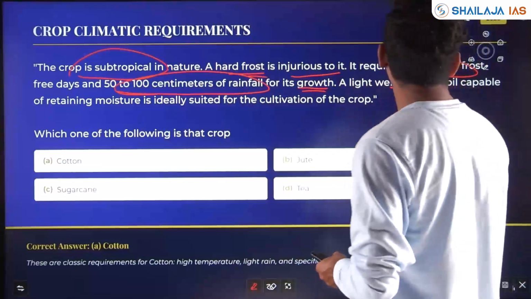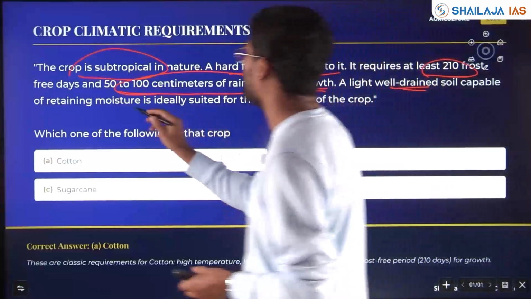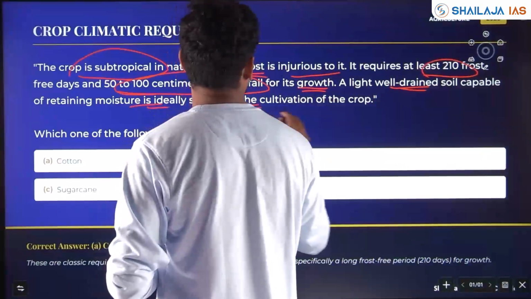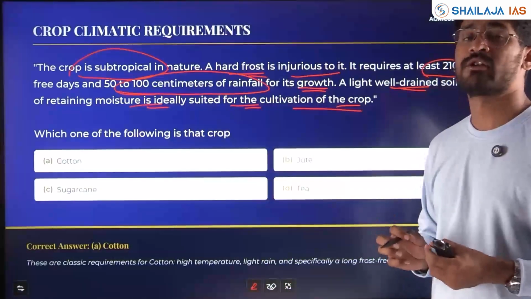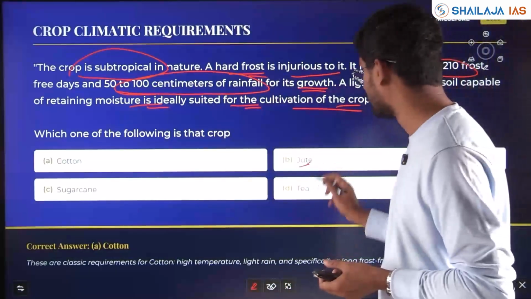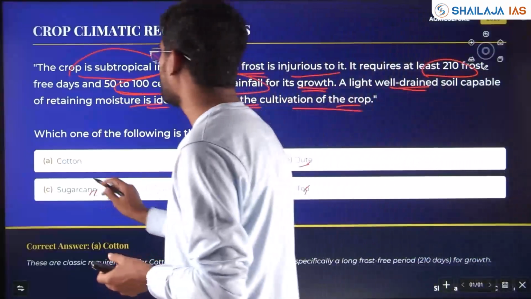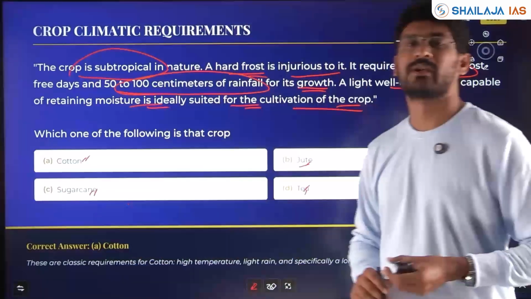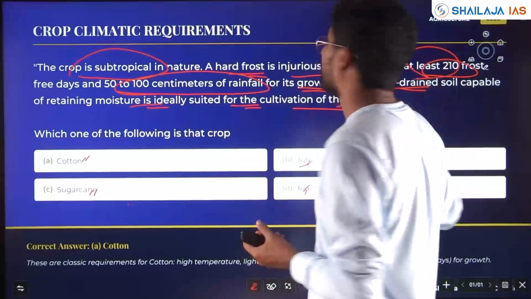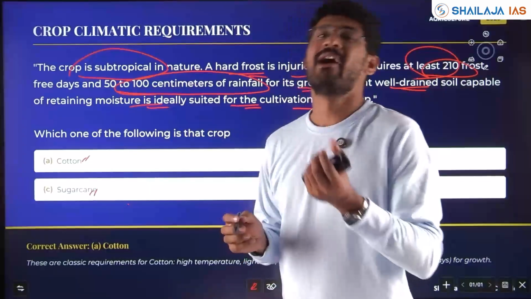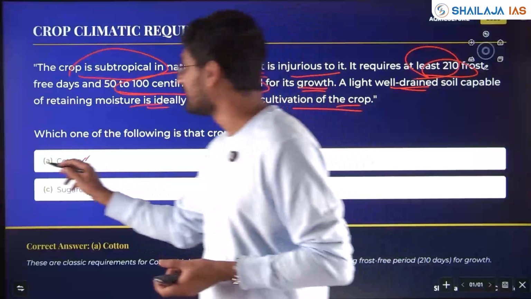A light, well-drained soil capable of retaining moisture is ideally suited for the cultivation of this crop. Is it jute, tea, sugarcane or cotton? Cotton is such a commodity where you don't need frost. If you have frost, cotton will wilt away. So here the answer is cotton.